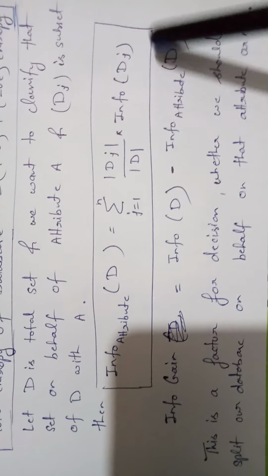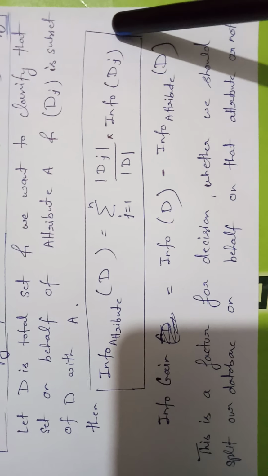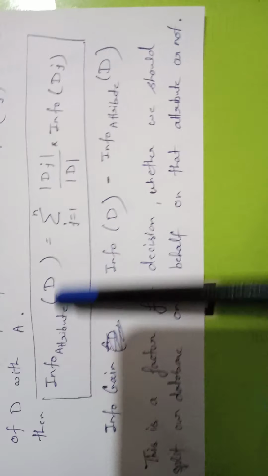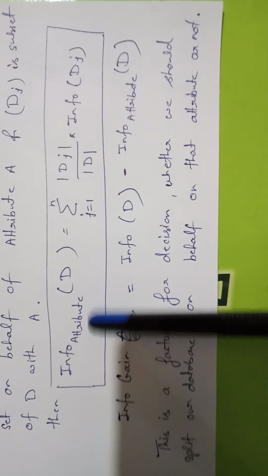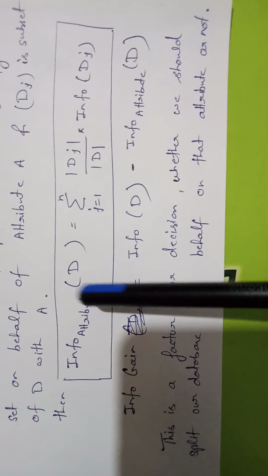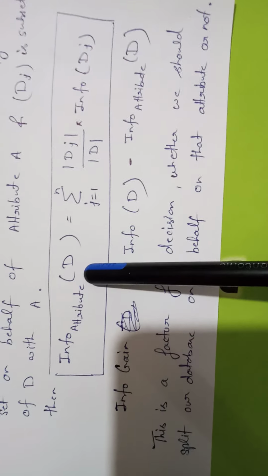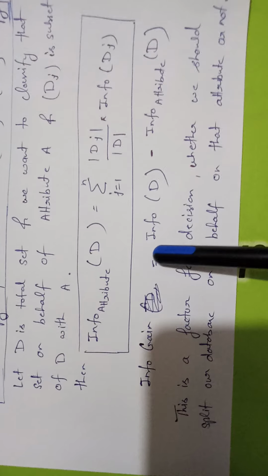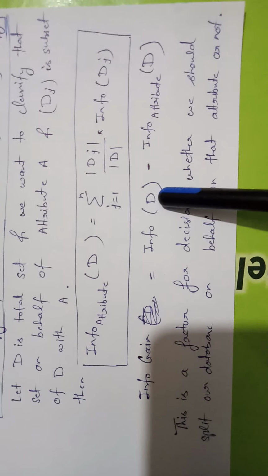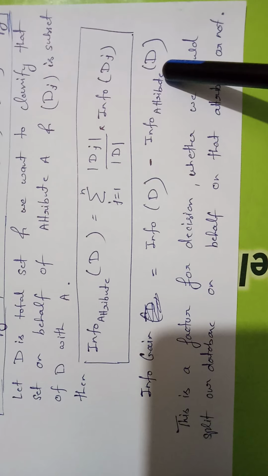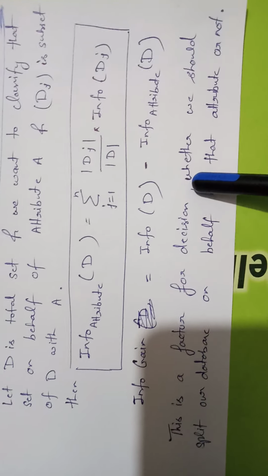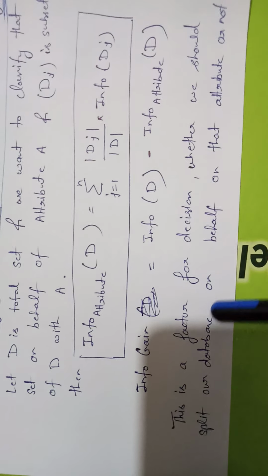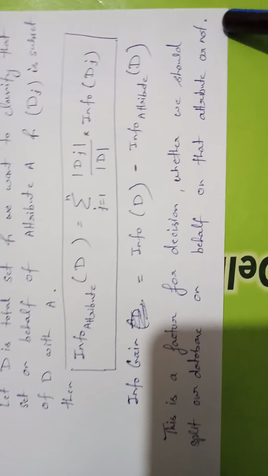Means we have to add the information from each subset, and after combination we will get the information of this database when we classify that database on the basis of this attribute. As soon as we get this information, we can calculate the information gain. Information gain is equal to information of your complete database minus information of your database on the basis of that attribute. This is a factor for deciding whether we should split our database on that attribute or not.